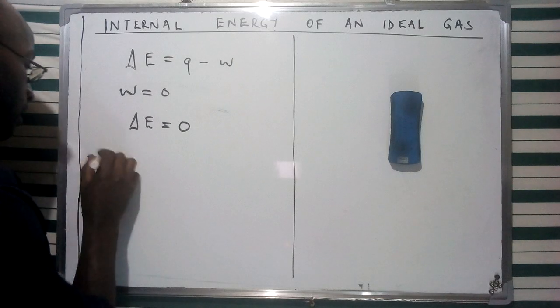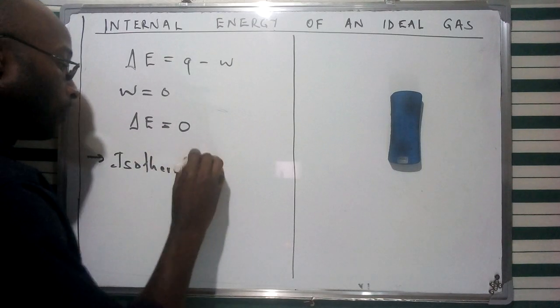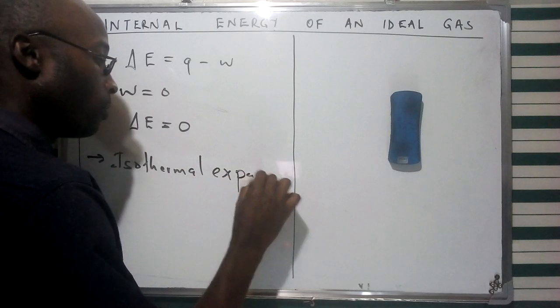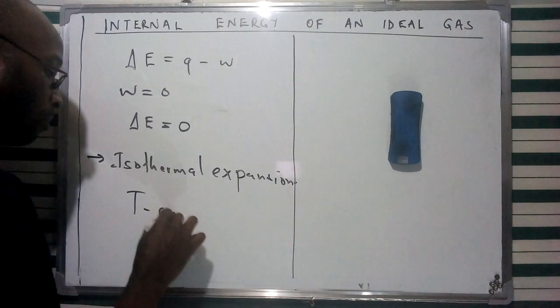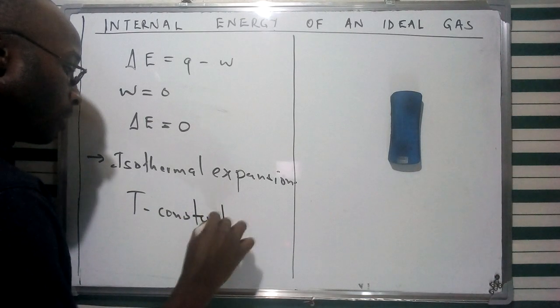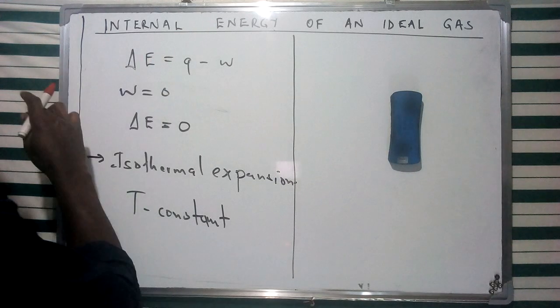I've mentioned the case of isothermal expansion, whereby we had considered a constant temperature in one of our discussions in our previous video. I'm going to put a link of that specific video in the description box. So we can conclude that if the change in internal energy is equivalent to zero, we can have a particular version of this equation.